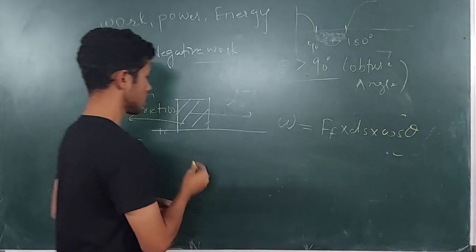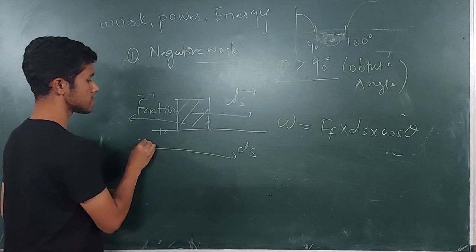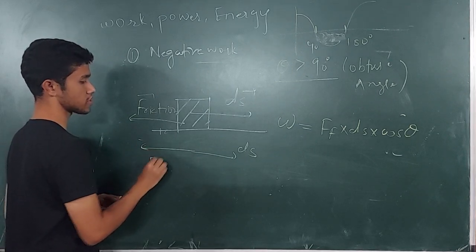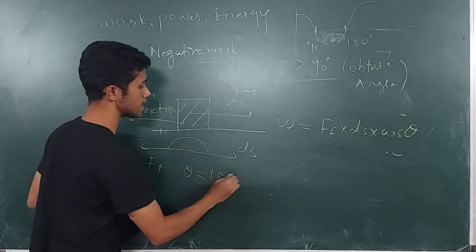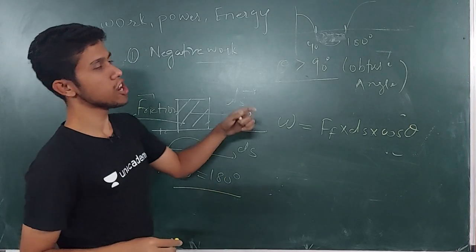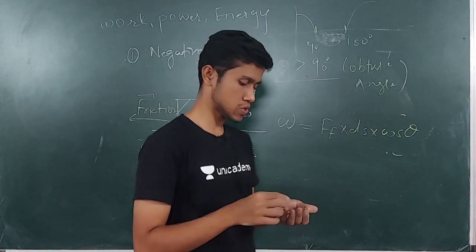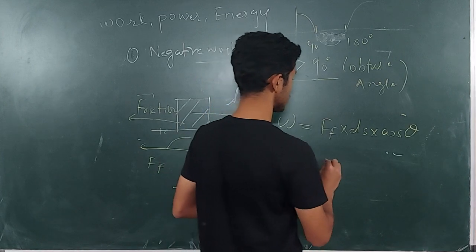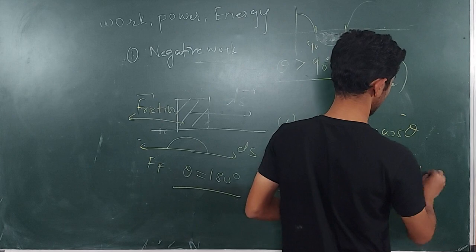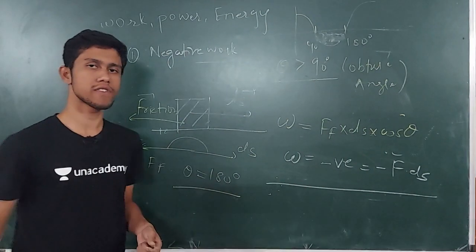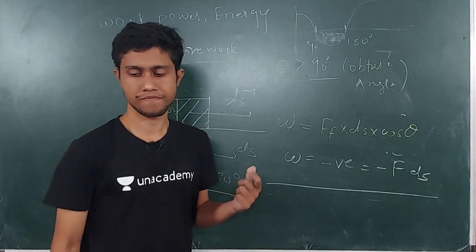So tell me, this is the direction of ds. This is the direction of force due to friction. So the angle between these both is theta, which is 180 degree. And what is the value of cos 180 degree? It is a negative value, which is -1. So I can write work done is equals to negative term, and that will be minus Ff ds. So in this way we have understood an example where we can see the work is negative.